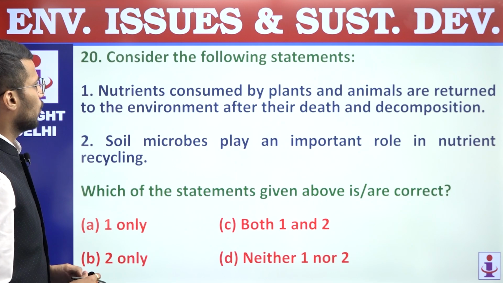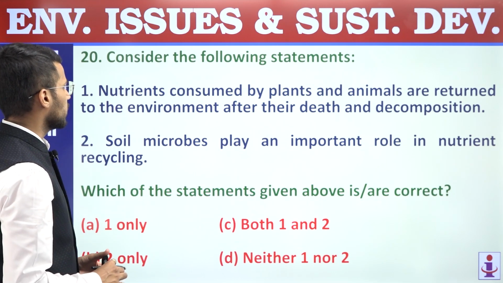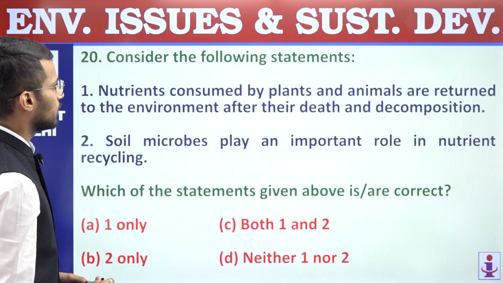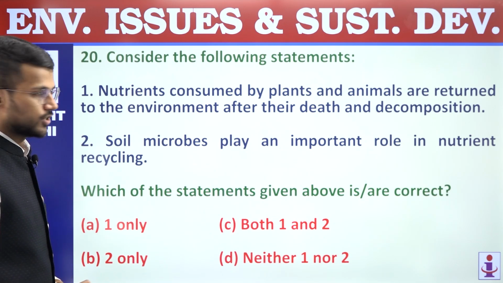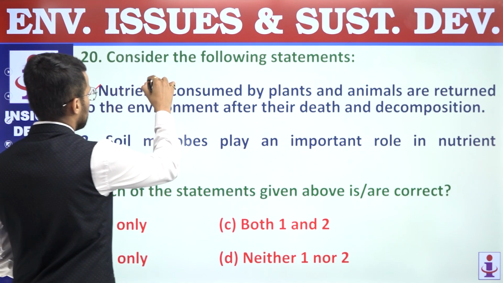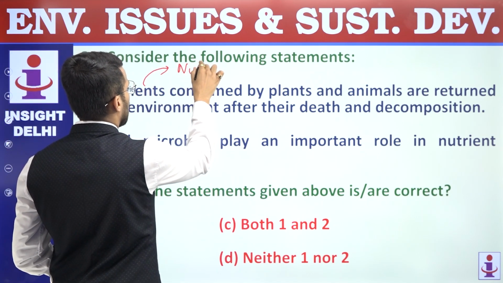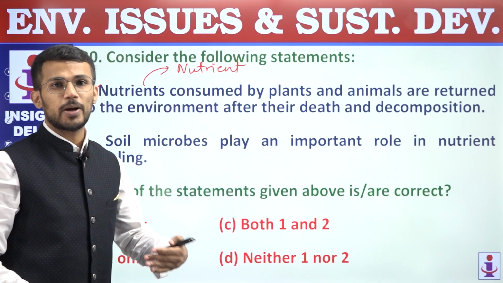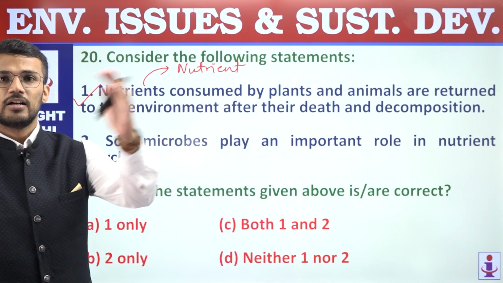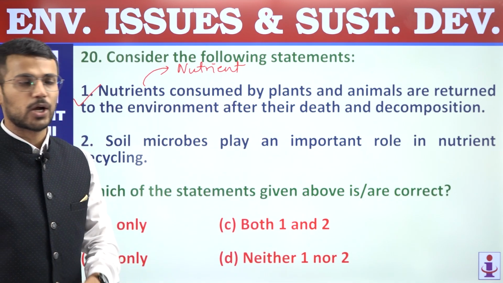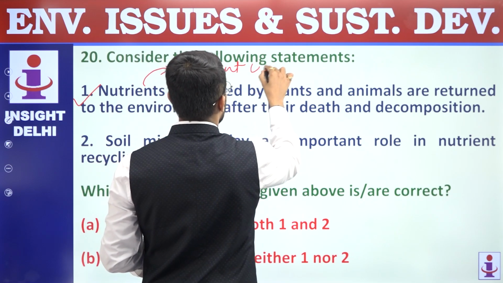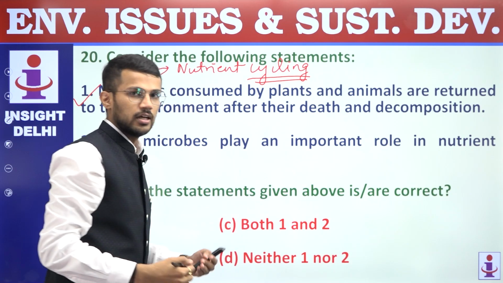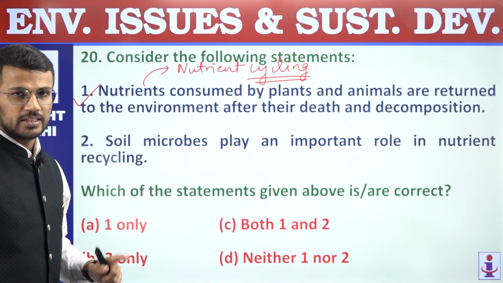20th, consider the following statements. First, nutrients consumed by plants and animals are returned to the environment after their death and decomposition. So this is a correct statement because the term that is used for nutrients in their usage by biotic components and their restoration in abiotic components is nutrient cycling, right? That means nutrients are cycled in the environment, and that's why the first statement is correct.